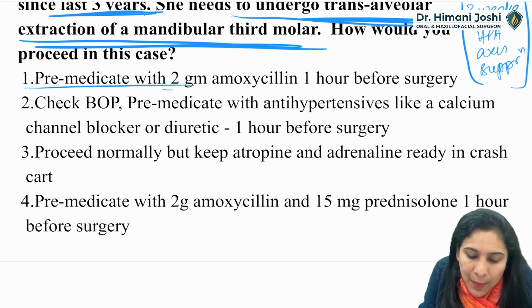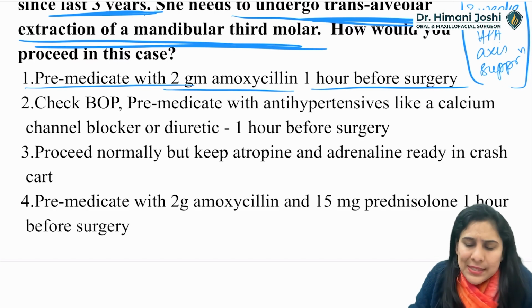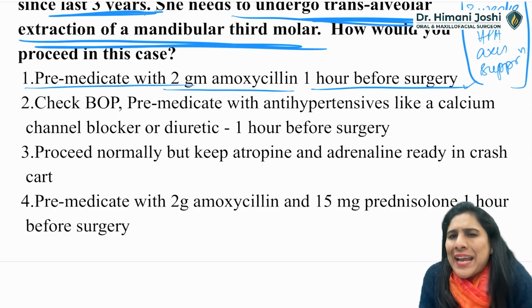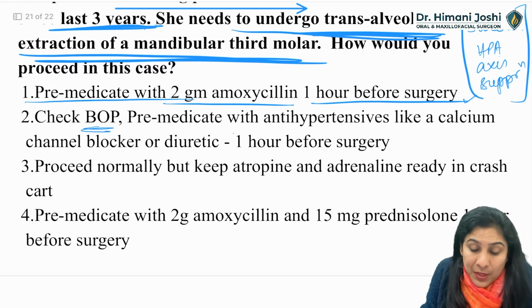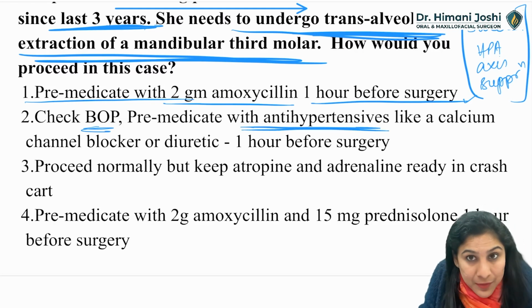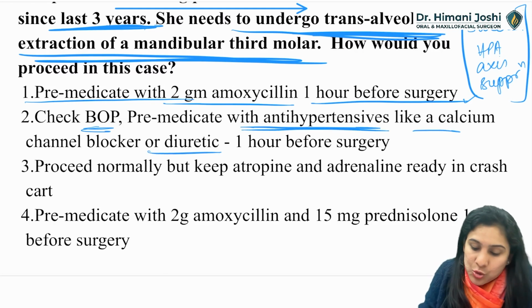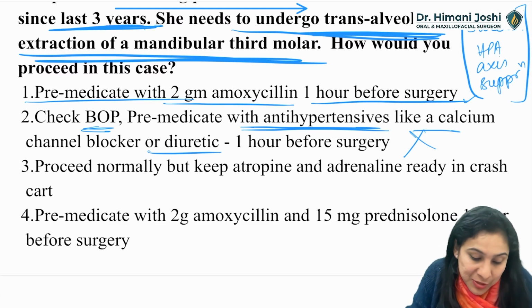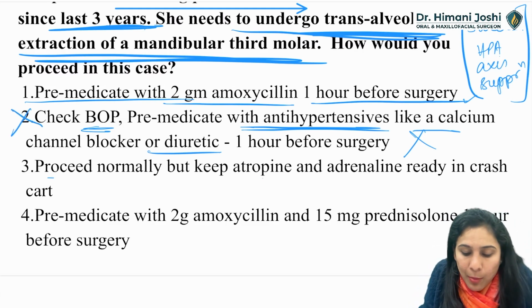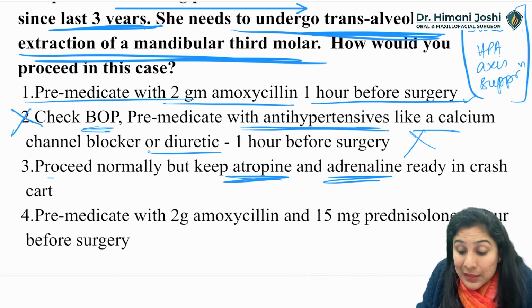Pre-medicate with 2 gram amoxicillin 1 hour before surgery. Yes, this is right, but this does not include the extra steroid that you need to give. Check bleeding on probing. Pre-medicate with antihypertensives like a CCB or diuretics. No, there is no role of antihypertensive or bleeding on probing. So this is wrong. Proceed normally but keep atropine and adrenaline ready in the crash cart.